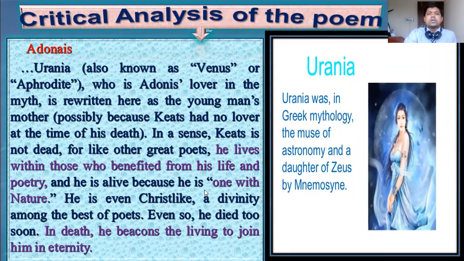He is alive because he is one with nature, and he is even Christ-like, a divinity among the best poets. Even so, he died too soon. In death, he becomes the living in eternity. Here Urania is used in the poem as the mother of John Keats.